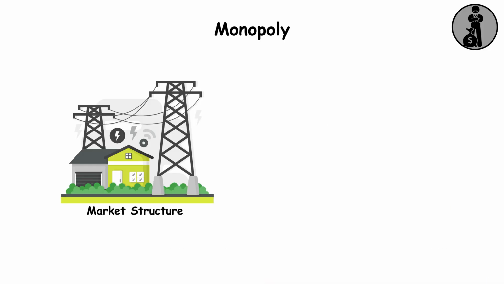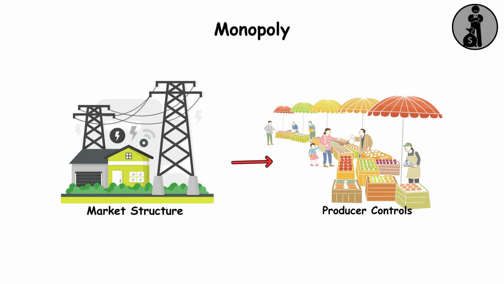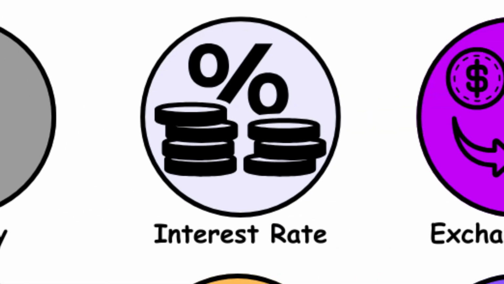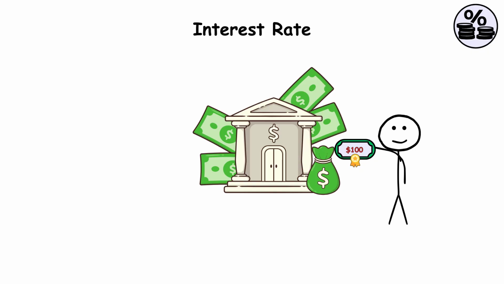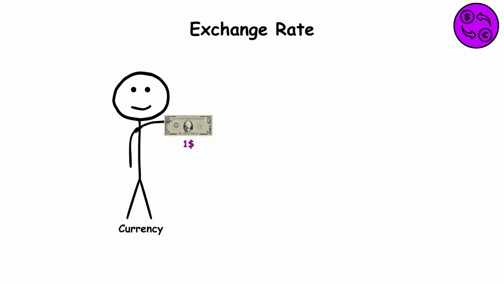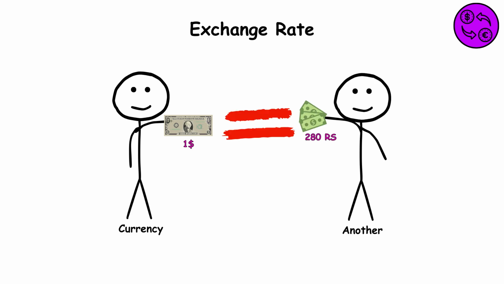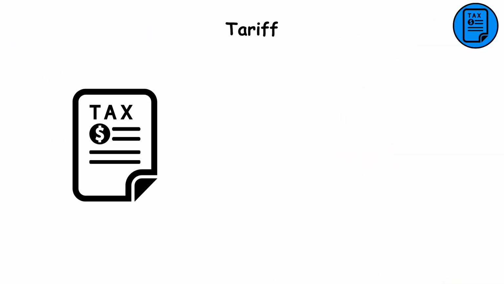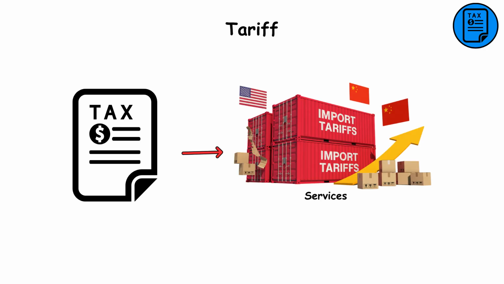Monopoly. A market structure where a single firm or producer controls the entire market for a product. Interest rate. The cost of borrowing money or return on an investment. Exchange rate. The value of one currency in relation to another. Tariff. A tax imposed by a government on imported goods and services.